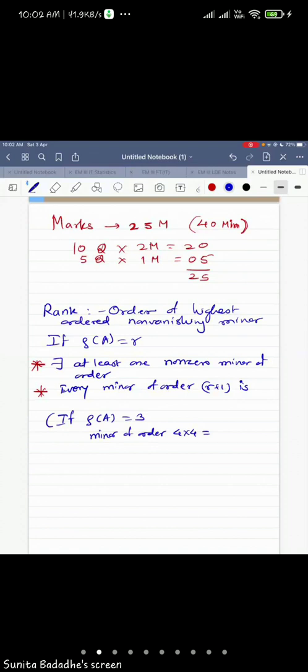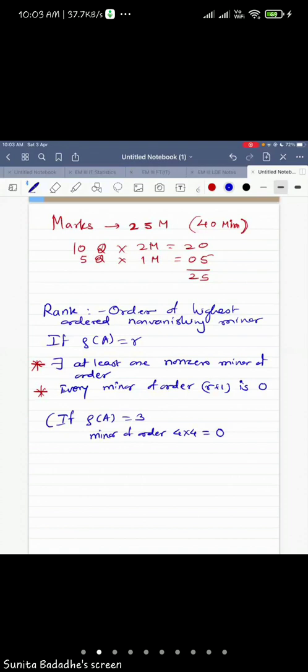Those who have understood the concept of rank can answer. And I want each and everyone's answer. I'm recording your chat. I'm going to see how many of you have answered. Right? Everyone has to answer. Reply to me. So, minor of order 4 by 4 should be 0. Okay? Every minor of order R plus 1 is 0.